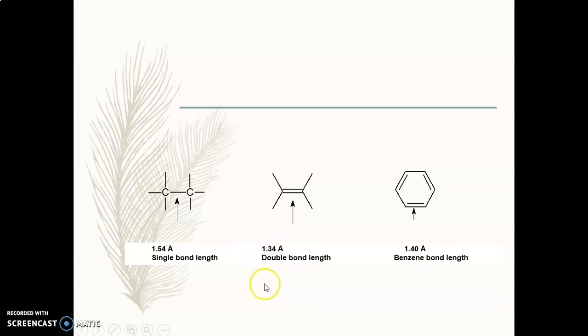When the bond length is the same, then you can say that the compound has the same nature of bond. But here, whatever bonds are present in benzene, they lie between 1.4 and 1.34. Means they behave neither as an alkane nor as an alkene, though they consist of single bonds as well as double bonds.